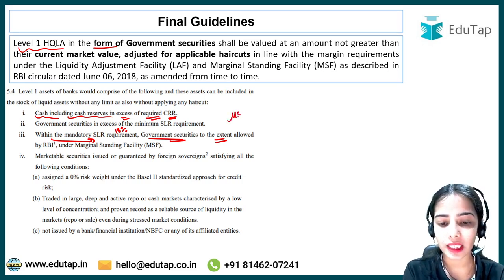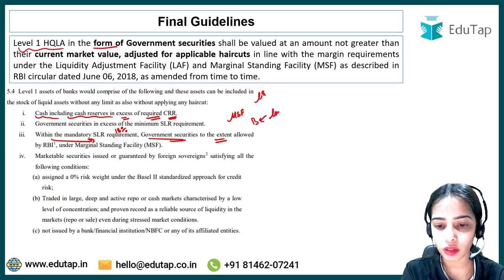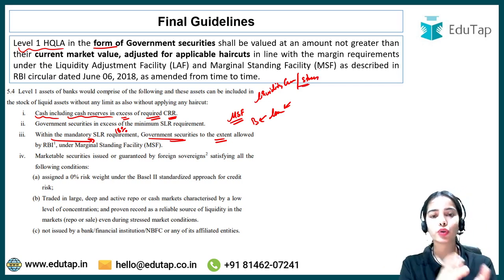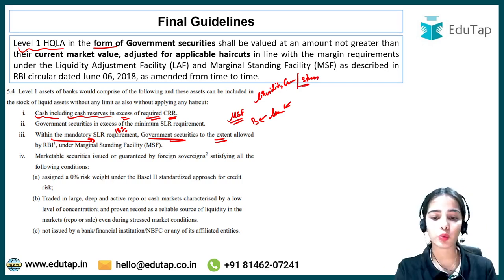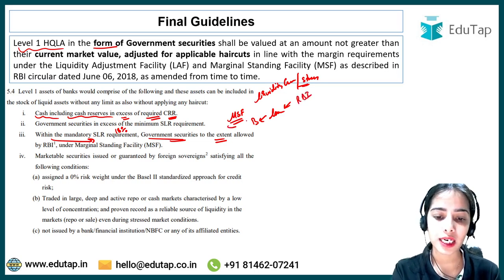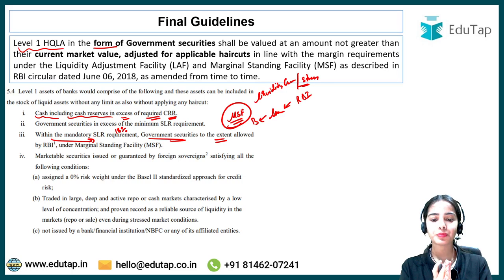As you know, under the Marginal Standing Facility, the banks can take a loan from the Reserve Bank of India during a liquidity crunch or a stress situation.